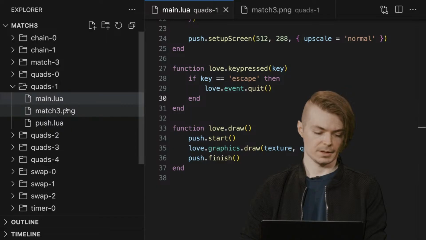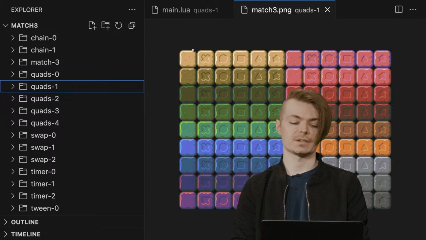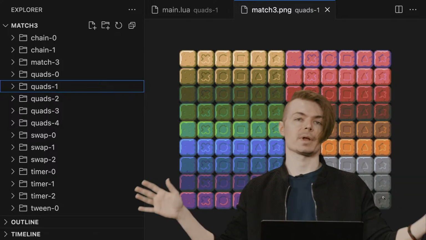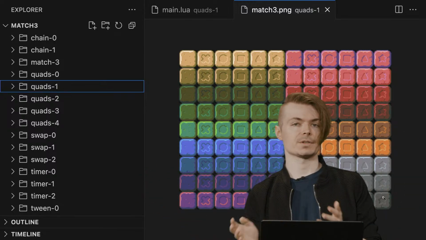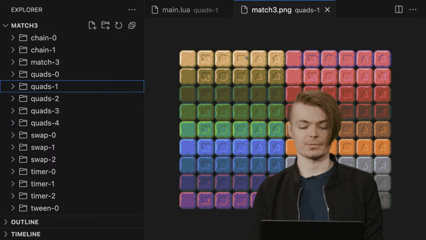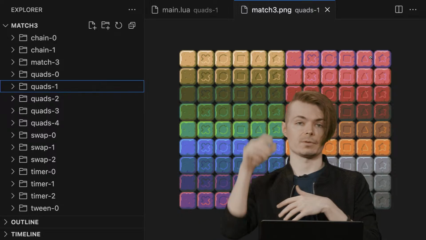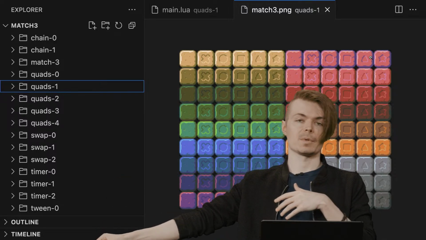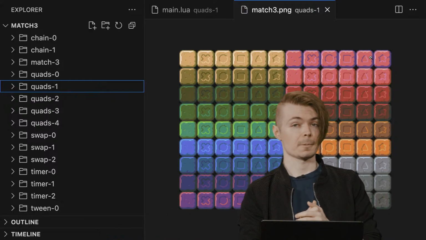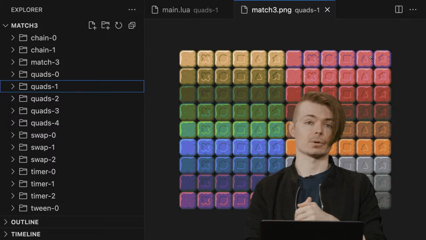If we open up this texture, and imagine that this is ID 1, if we were to break up this whole texture into one large array of quads, each of them 32 by 32, then this one at the very top could be ID 1, this could be ID 2, 3, 4, 5, 6, and then 7, 8, 9, 10, 11, 12, so on and so forth, if you were to iterate throughout the entire chopping up of your texture into quads. And that's essentially what we mean by an ID whenever we're trying to draw some kind of a sprite or some kind of tile.